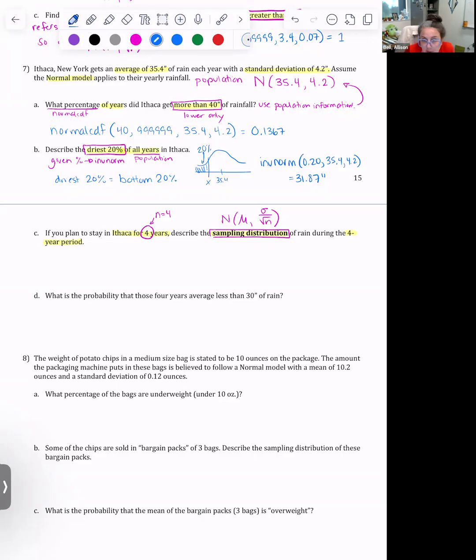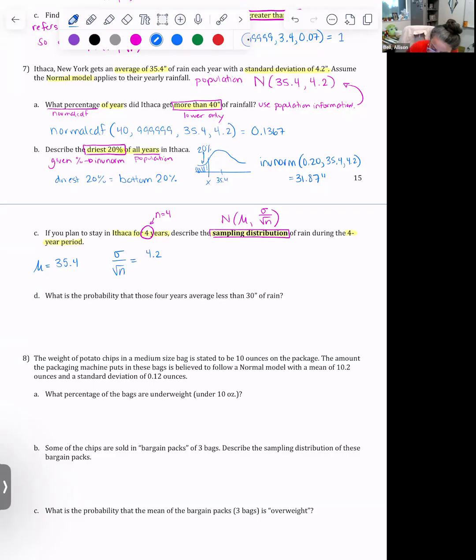Okay, let's find the sampling distribution. So let's first find our mean. That's going to be 35.4, same as the mean from the population. Now let's compute our standard deviation. Our standard deviation would look like sigma divided by the square root of n. So we want to go back up to the original problem statement.